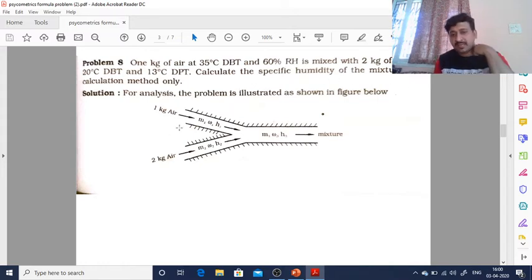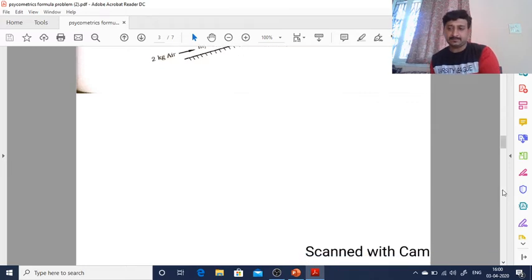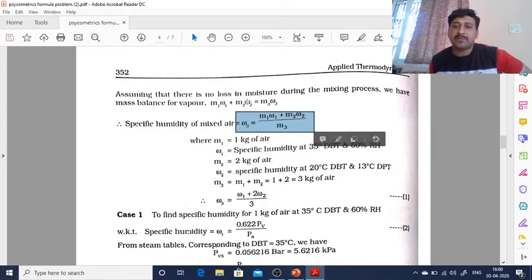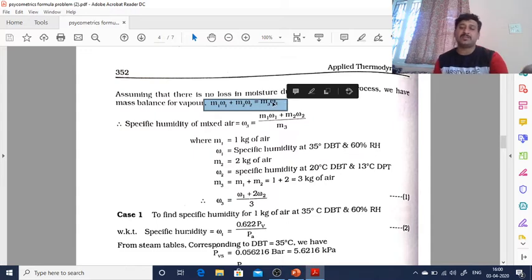So using that, here 1 kg of air and here 2 kg of air are mixed. They are asking to find the things over here. Okay, so this is the formula which you have to understand. So omega 3 will be, this is the basic formula, m1 omega 1 plus m2 omega 2 equal to m3 omega 3. This is the continuity equation which we generally apply. That same continuity equation we are using here.